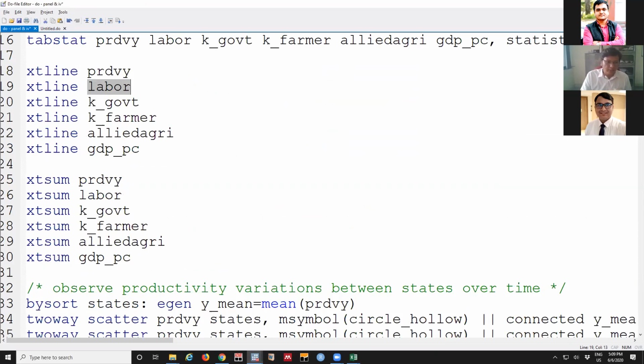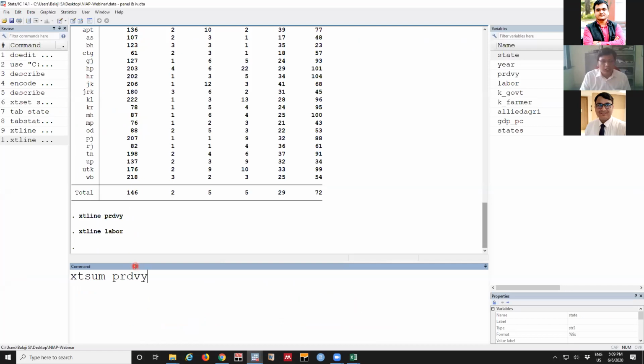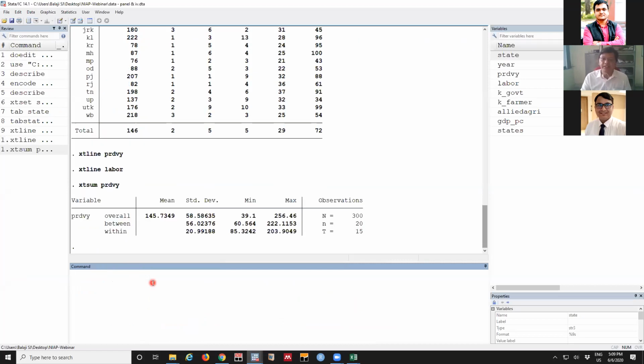This is a graphical way. Otherwise, what you do is XT sum, where SUM is for summary. The summary characteristics we know: mean, median, standard deviation, minimum, maximum. XT sum gives a summary property of the productivity variable.